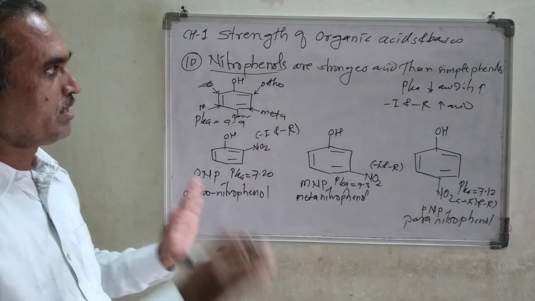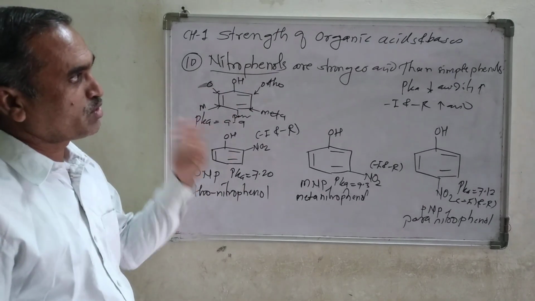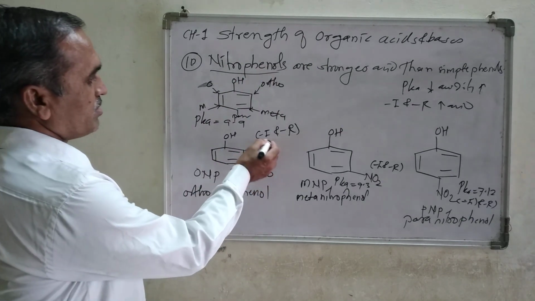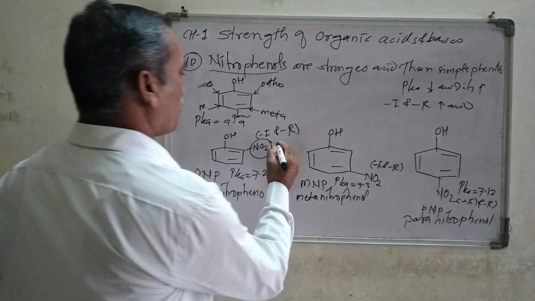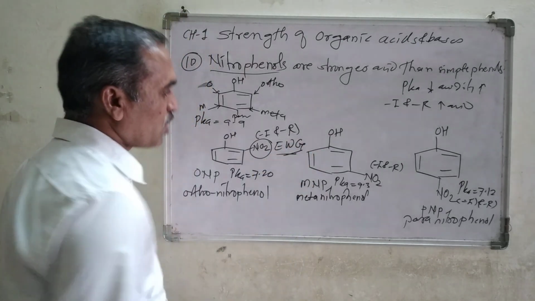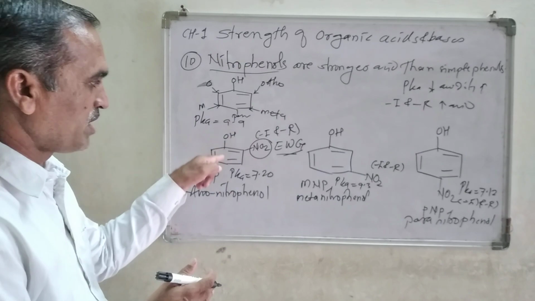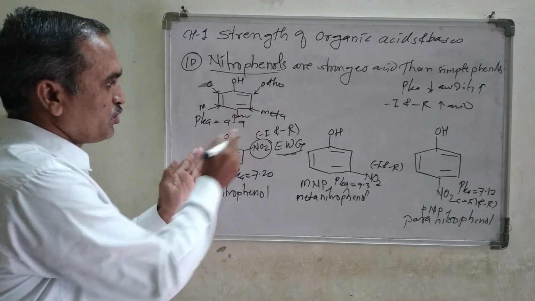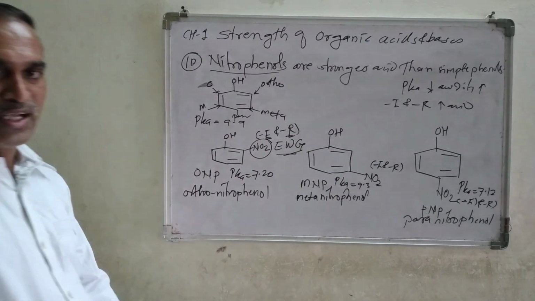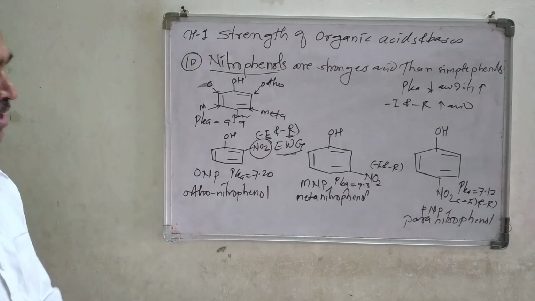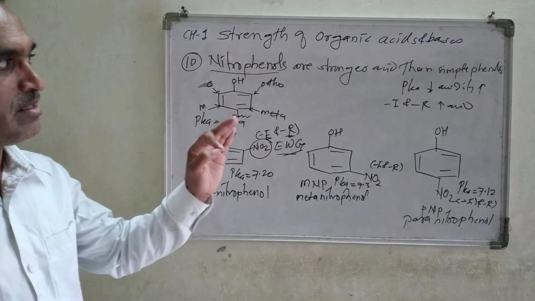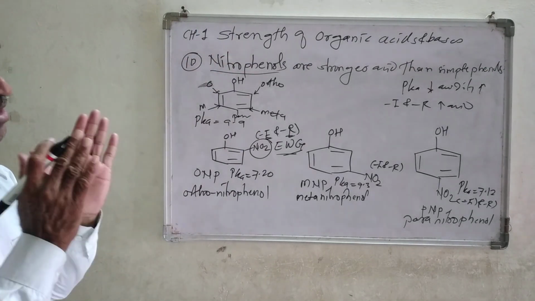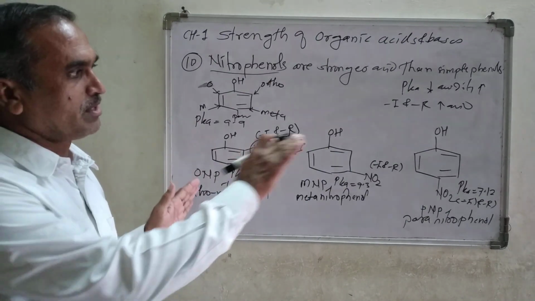So that is the simple reason here why nitrophenols are stronger acid than the simple phenol. The reason behind this: the nitro group is an electron withdrawing group. It can withdraw the electron from the benzene nucleus, and therefore it exerts the minus I effect and the minus R effect, and both are increasing the strength of acid, and that's why nitrophenols are stronger acid than the simple phenols. That is the simple reason here.